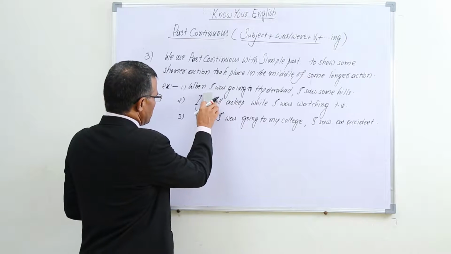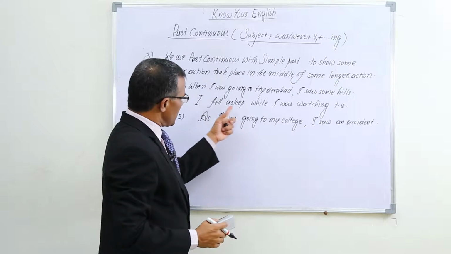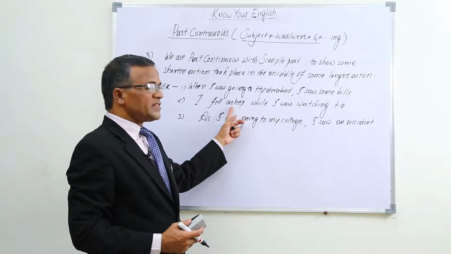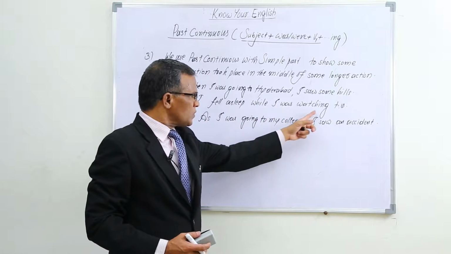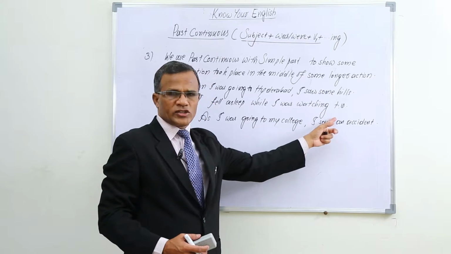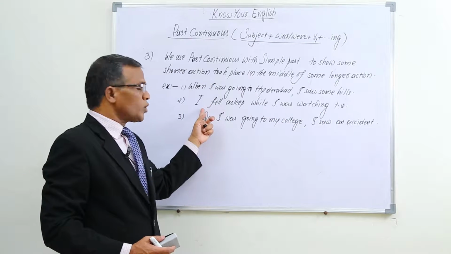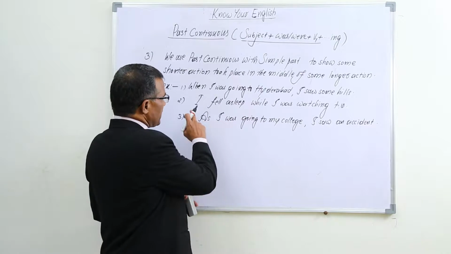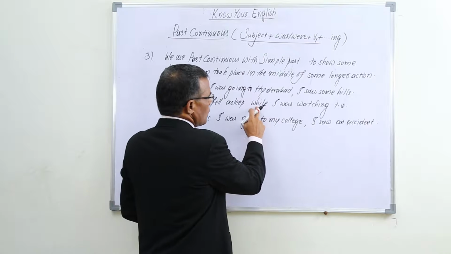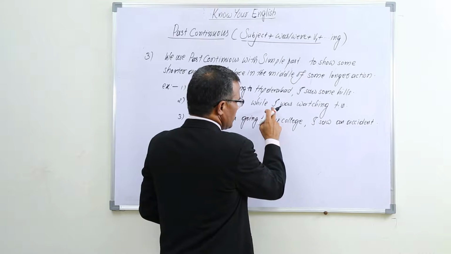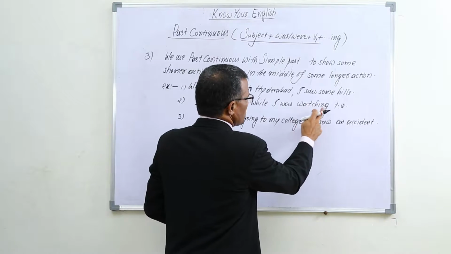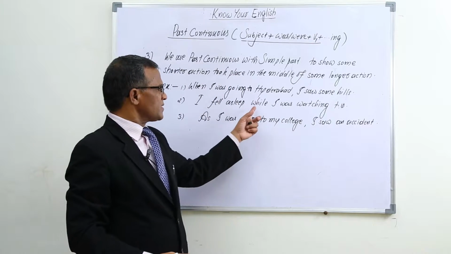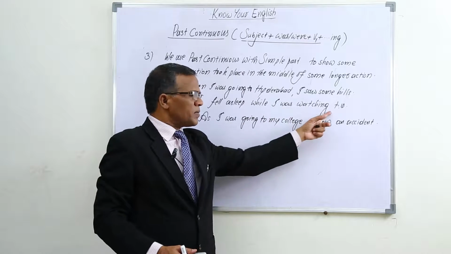I fell asleep while I was watching TV. I fell asleep, this is the shorter action. While I was watching TV, this is the longer action. In the middle of the longer action, some shorter action took place, that was I fell asleep. I fell asleep is simple past. While, so this is a conjunction. I was watching TV. So by using this conjunction while, we are using past continuous.